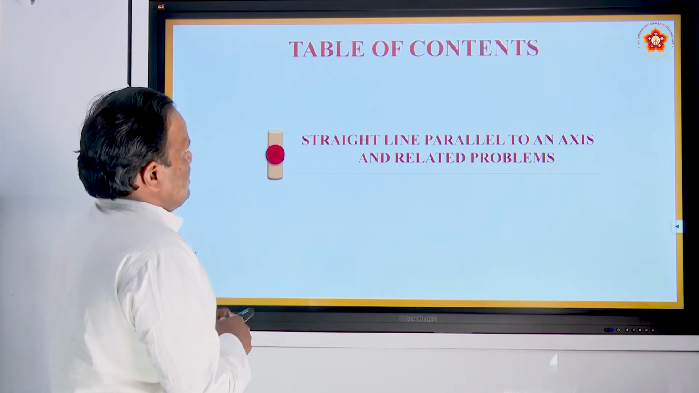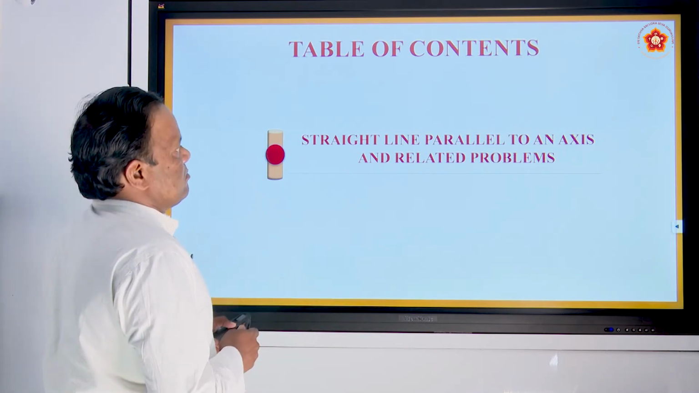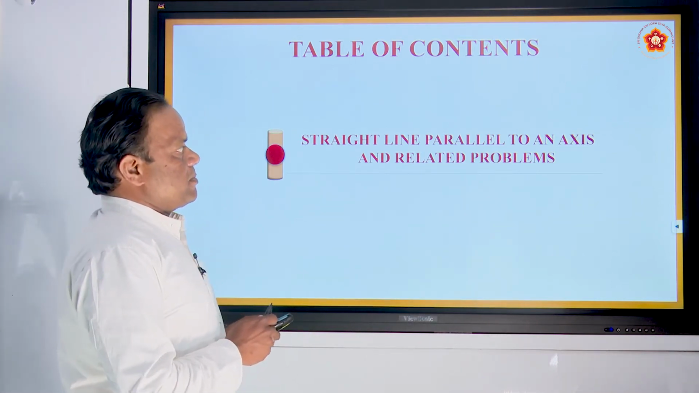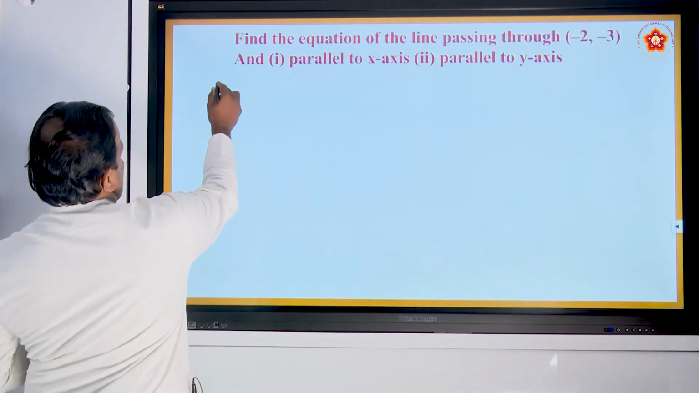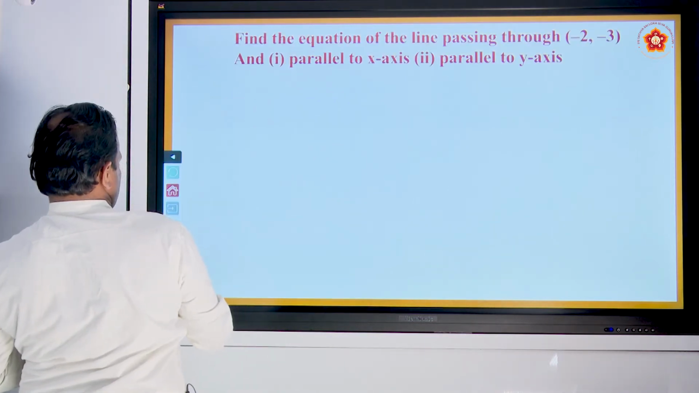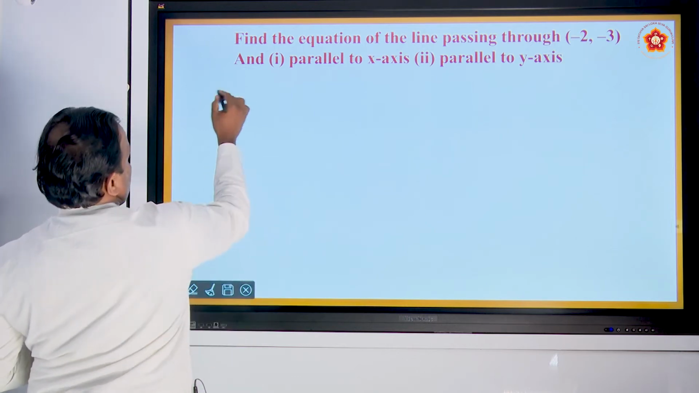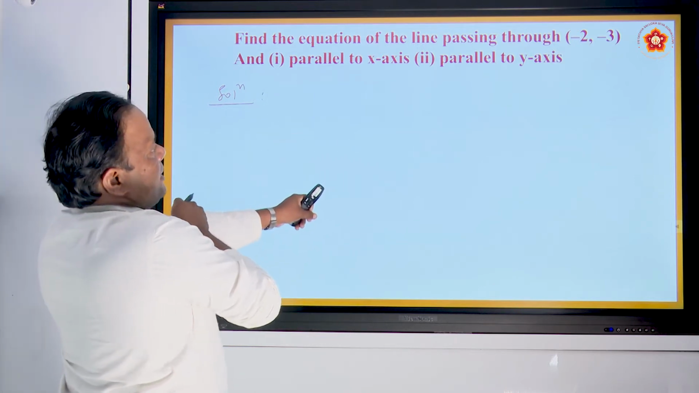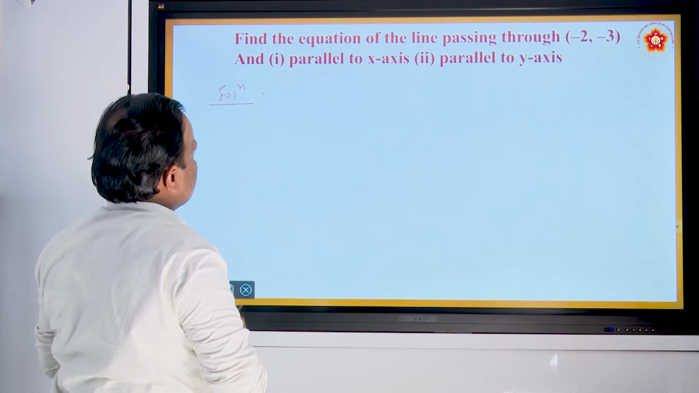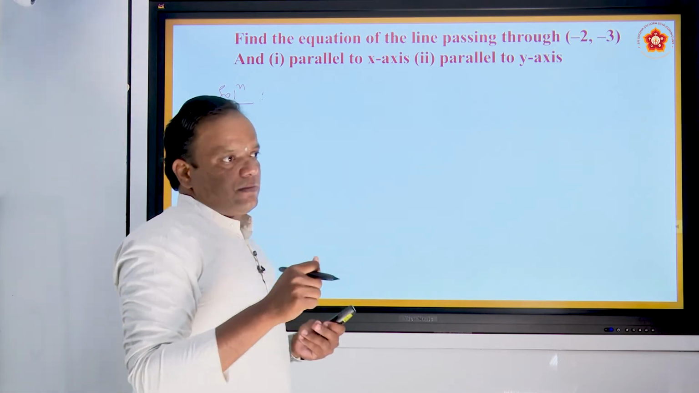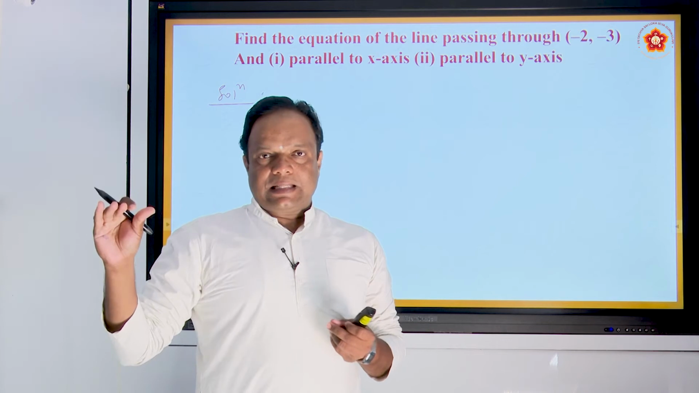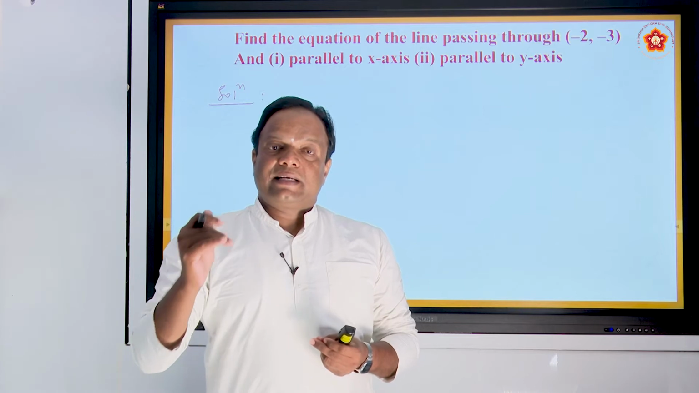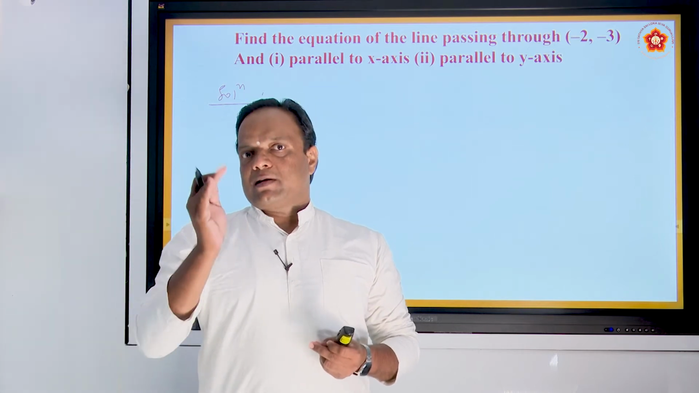In this session we have straight lines parallel to an axis, both the x-axis and y-axis, and related problems. Okay, so what is the first problem? Find the equation of the line passing through (-2, -3), and here two conditions are given. The point is single, but you have to find the equation of the line passing through (-2, -3) that is parallel to the x-axis as well as parallel to the y-axis.